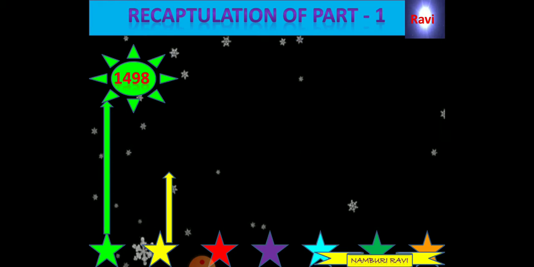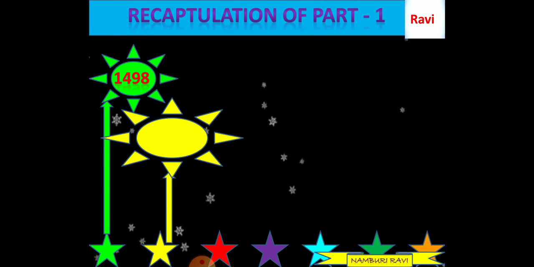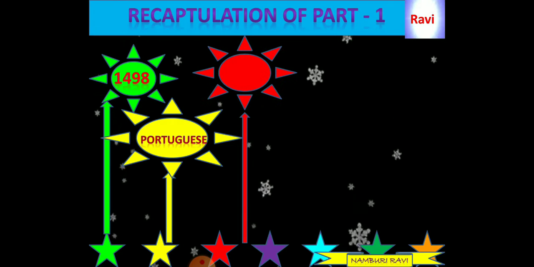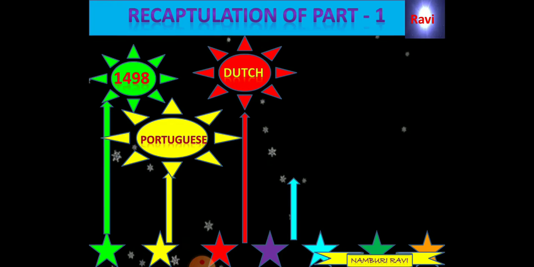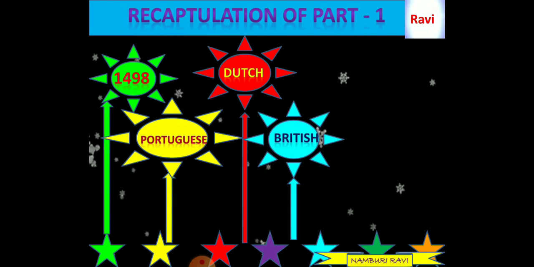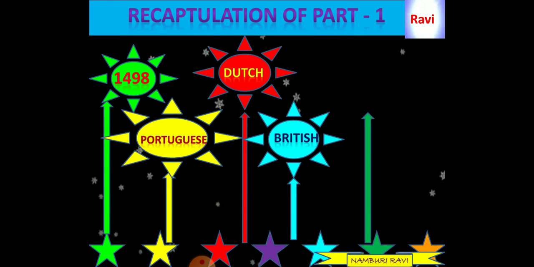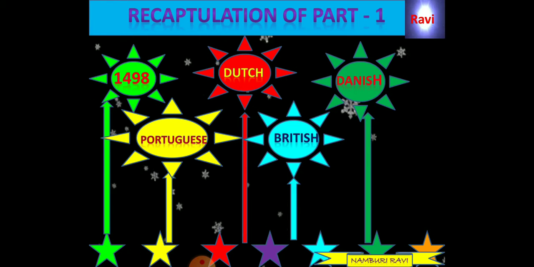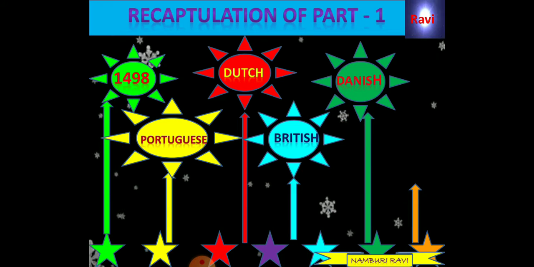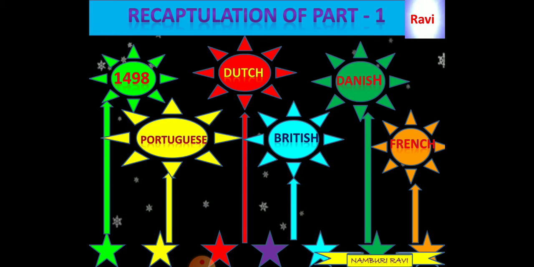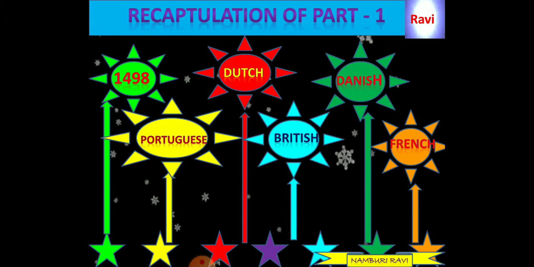After the discovery of the sea route to India by Vasco da Gama in 1498, Portuguese traders came to India and established their trade centers in different parts of the country, followed by the Netherlands traders, who were called the Dutch traders, then the British traders, then Danish traders who came from Denmark, and at last the French traders came to India. Thus these European companies established their trade centers on both the east and the west coast.